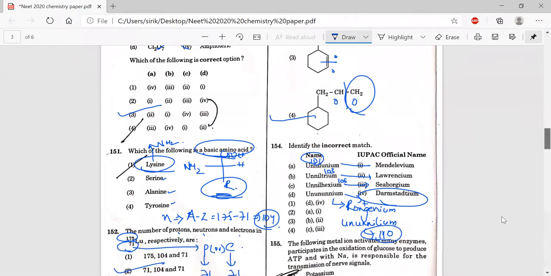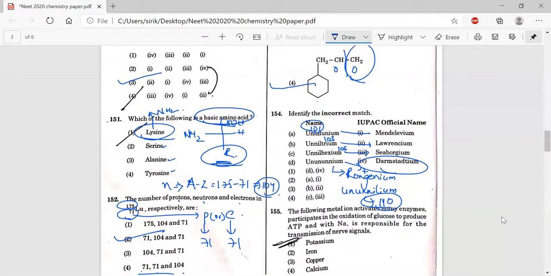D, the fourth one, is not correct. So this is the option which is not correct.